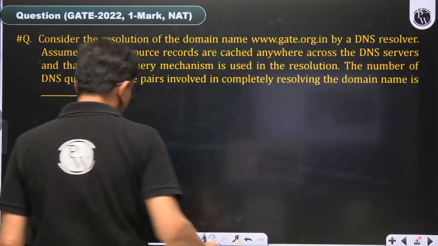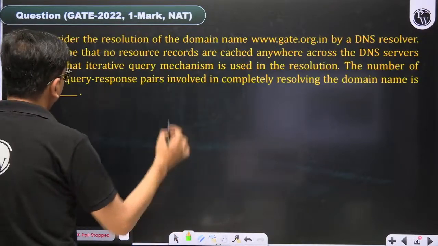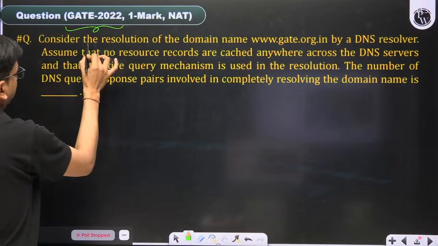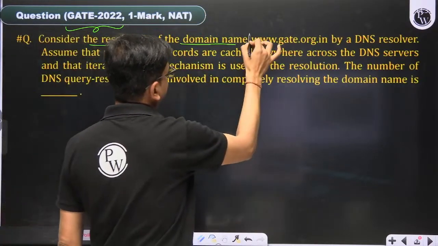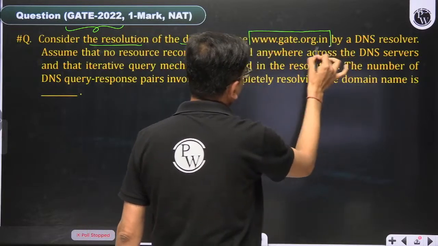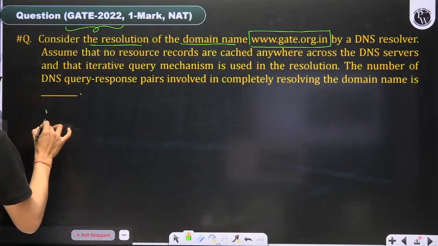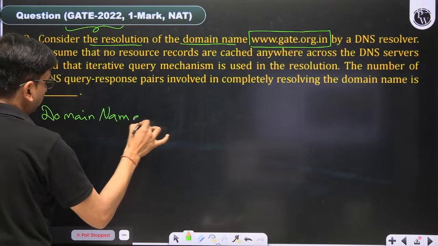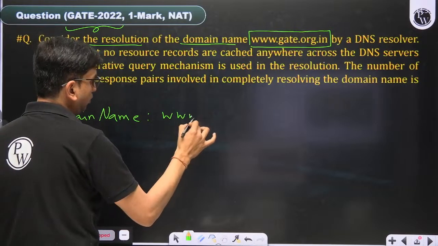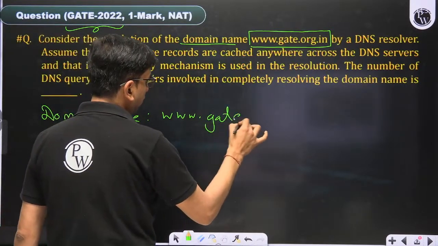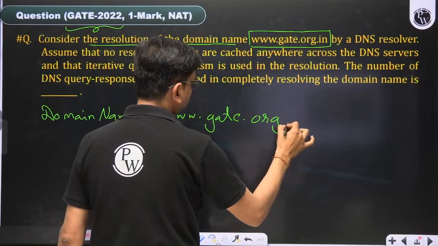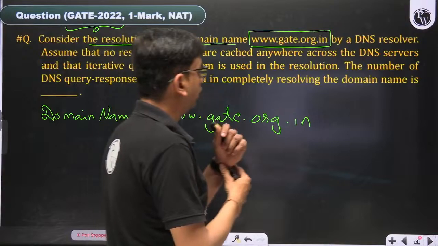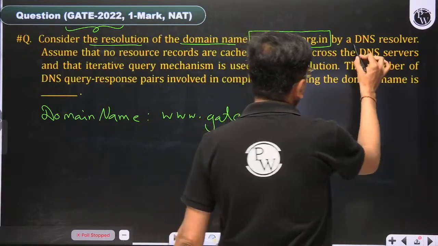So in this question, it is asking: this is a 2022, 1 mark numerical answer type question. Consider the resolution of the domain name. This is the domain name given in this question. So the domain name is given in the question: www.gate.org.in, and then by a DNS resolver. So the domain name resolution process is going on by the DNS resolver.